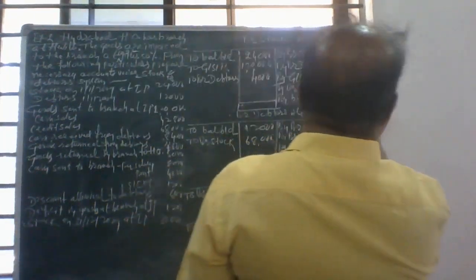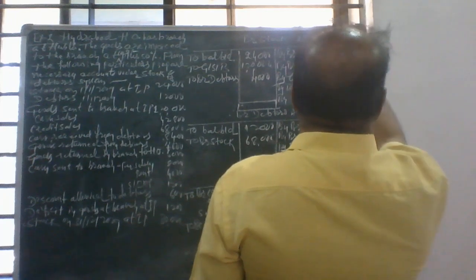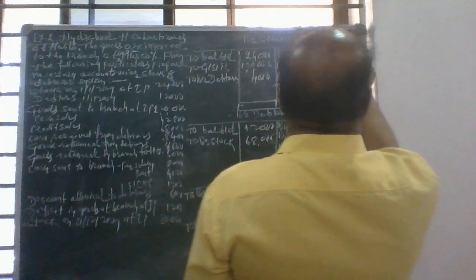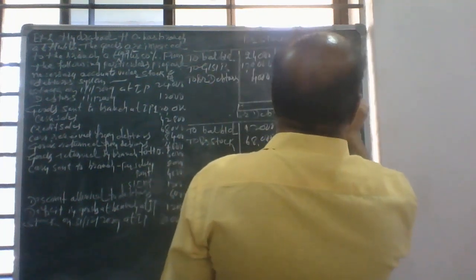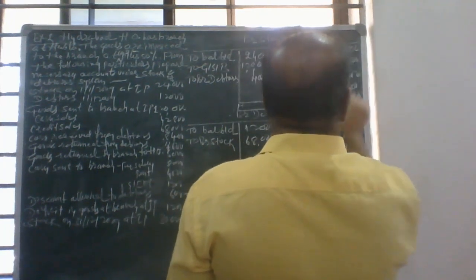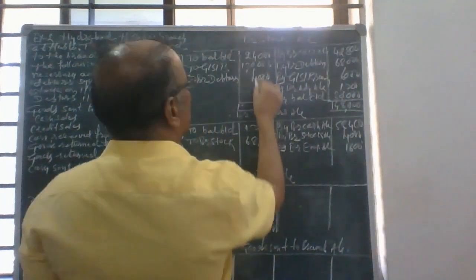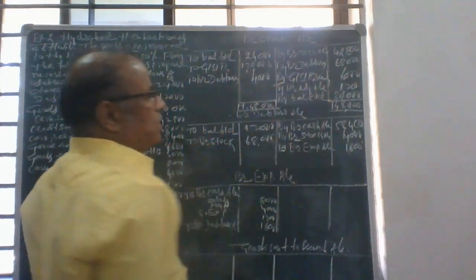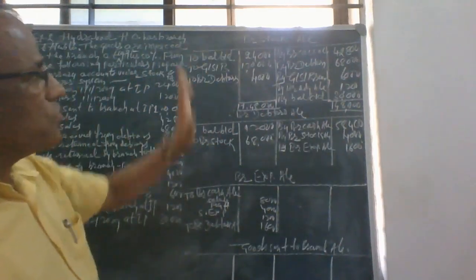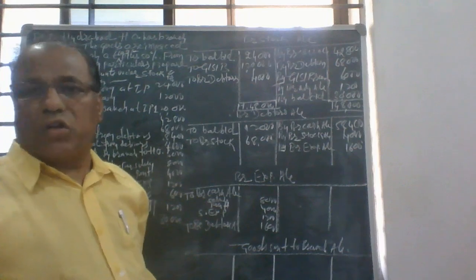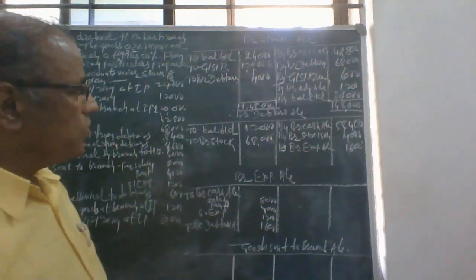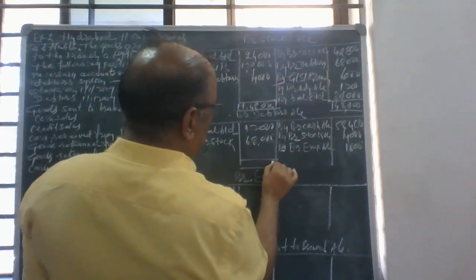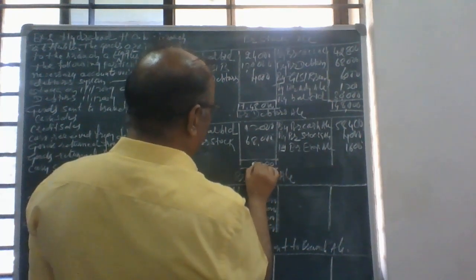You make it total: 8 plus 2 is 10, 8, 8 is 16, this is 18, 4, 10, 14, 1,48,000. So 1,48,000. There is no other balance in the branch stock account. This account is automatically closed. Then we have to close this one. We have to determine the closing debtors by closing this one.